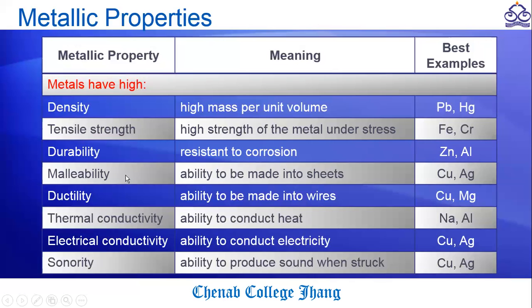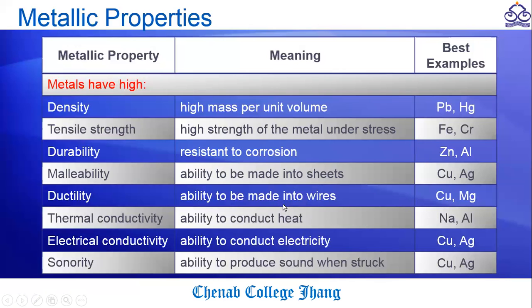The next property is malleability, which means being made into shapes. When we hammer copper or silver, it converts into shapes. In the same way, ductility is the ability to be made into wires, and again the examples are copper and magnesium.